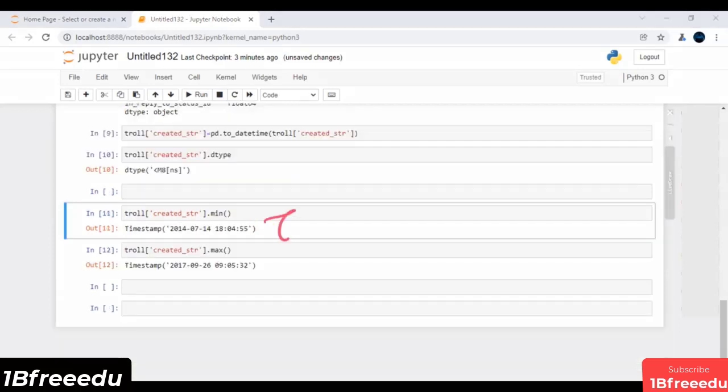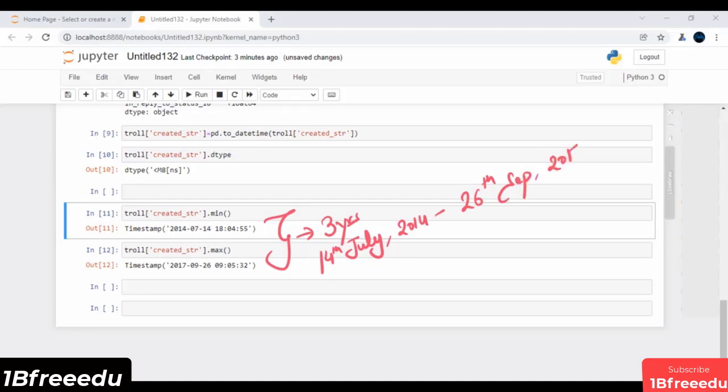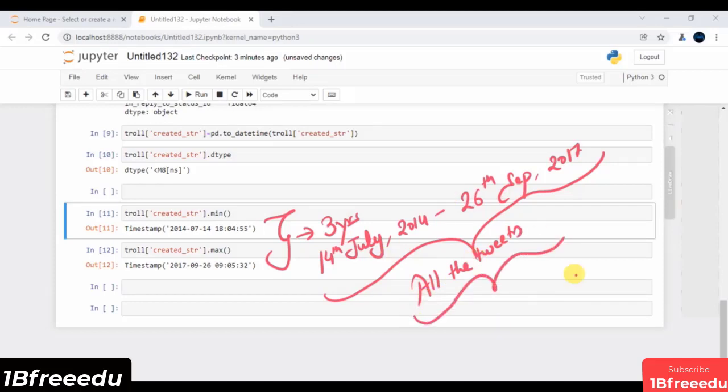It means my period is all about, of course, 3 years, where it starts from 14th July 2014 to 26th of September 2017. This is typically the range in which I have all the tweets that are generated by all the different users.